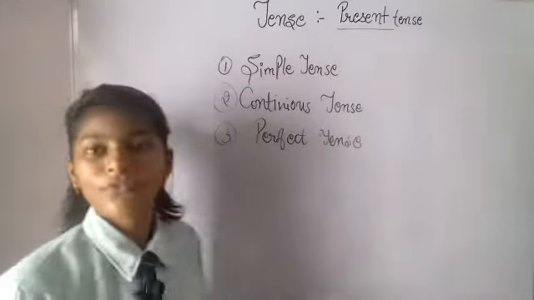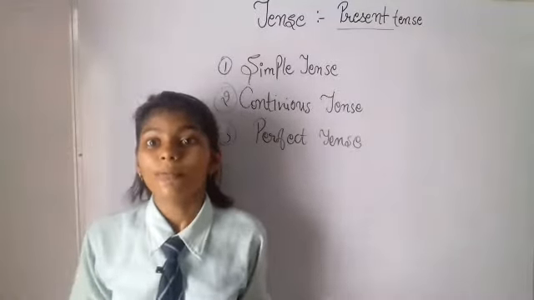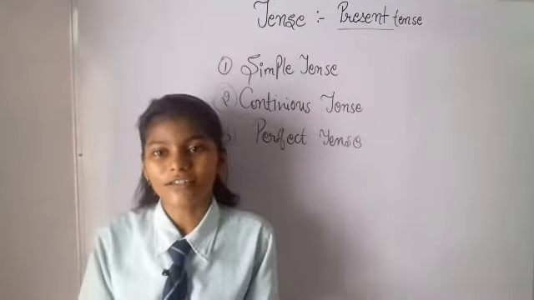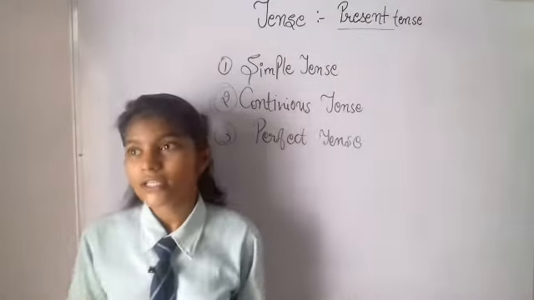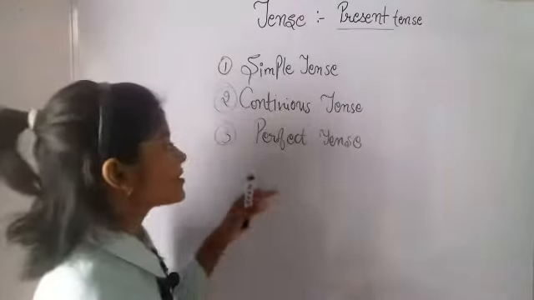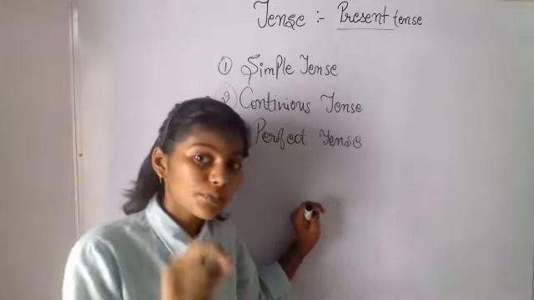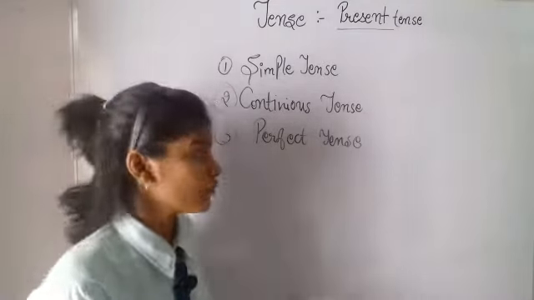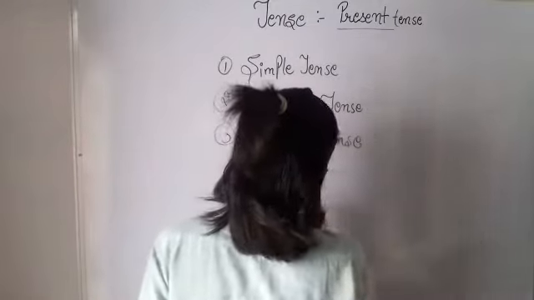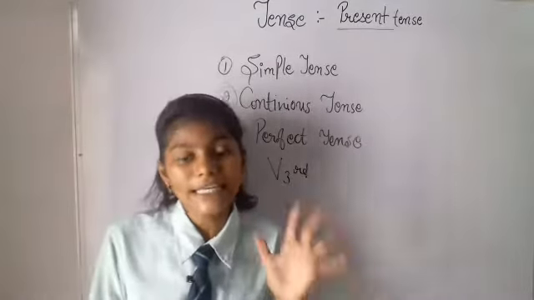Perfect tense means the work has just been completed. Only in perfect tense you will use the verb's third form. The verb's third form will be used in perfect tense.